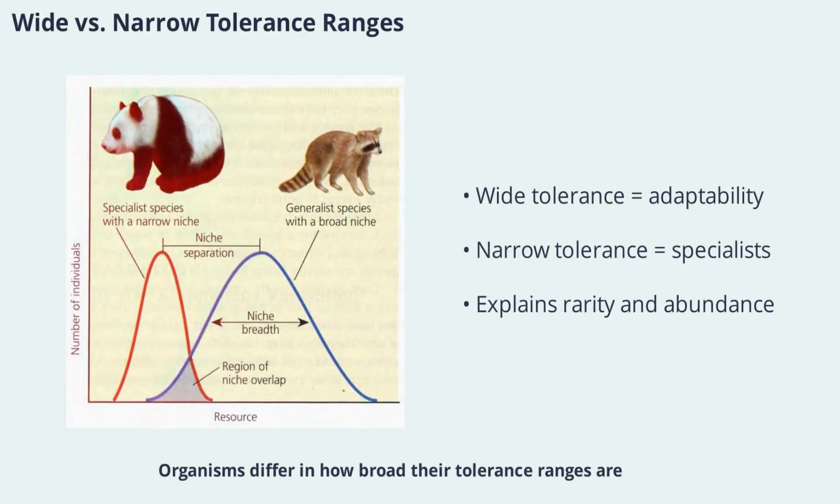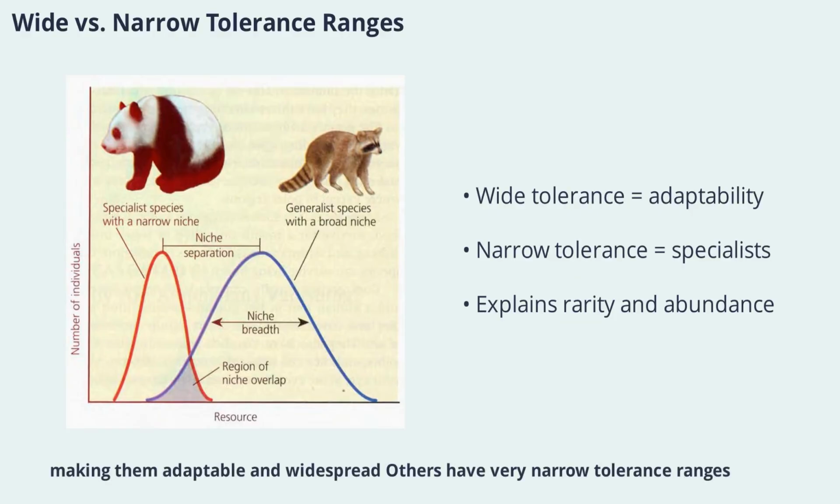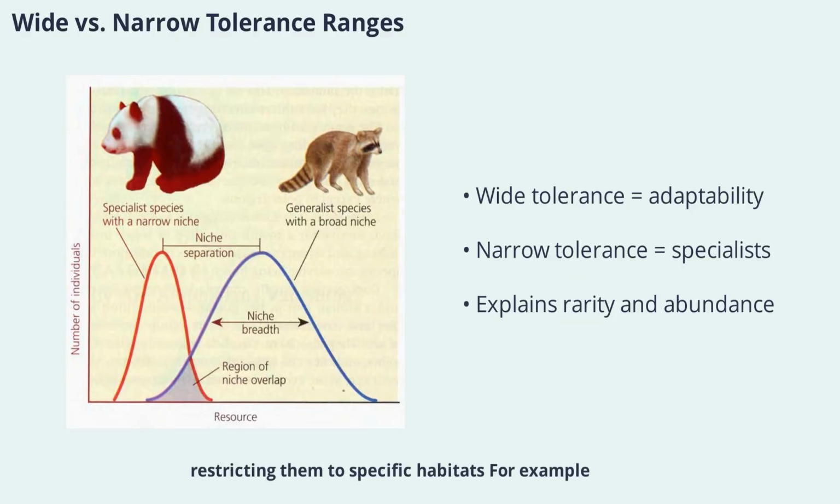Organisms differ in how broad their tolerance ranges are. Some species can survive across a wide range of conditions, making them adaptable and widespread. Others have very narrow tolerance ranges, restricting them to specific habitats. For example, a generalist species might thrive in many environments, while a specialist is limited to a particular niche. This distinction is key for understanding why some species are common and others are rare.